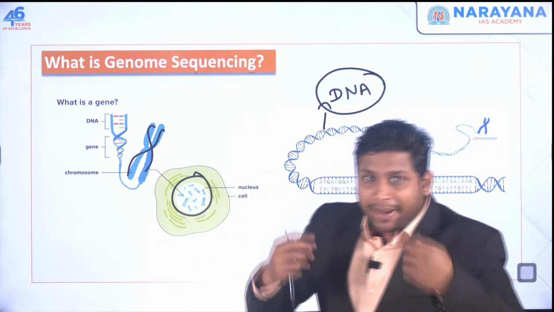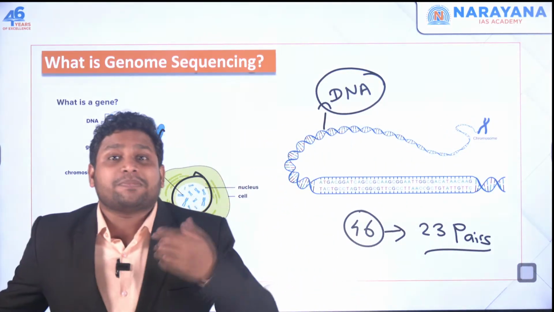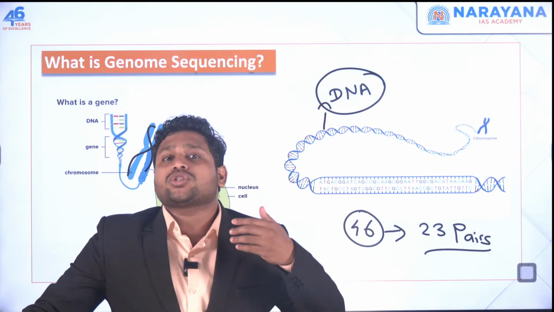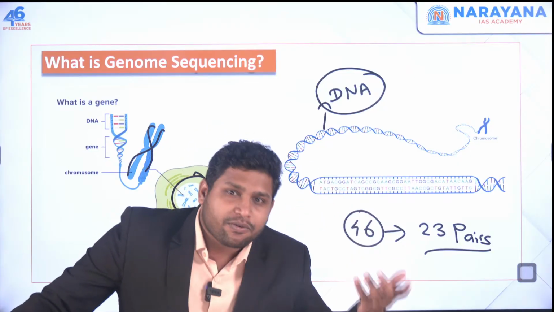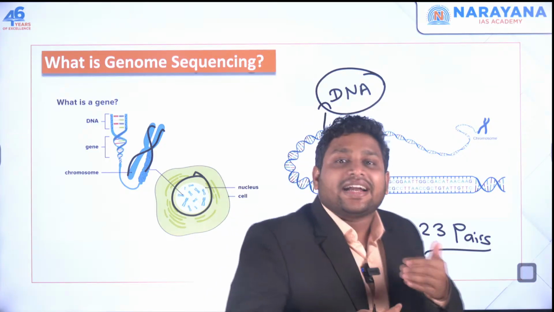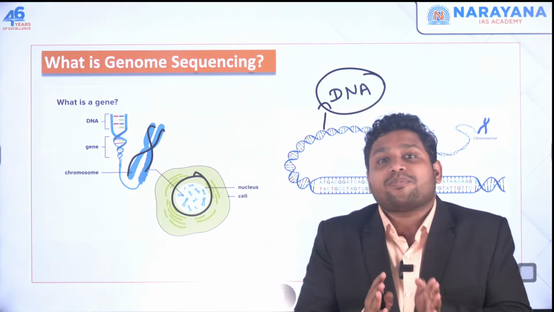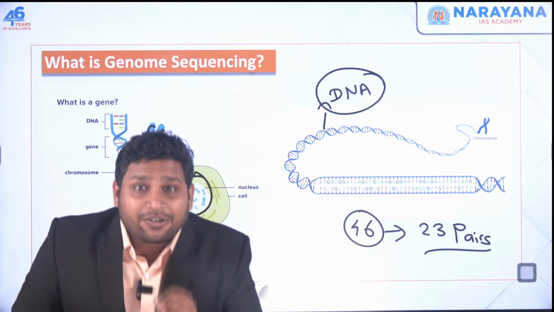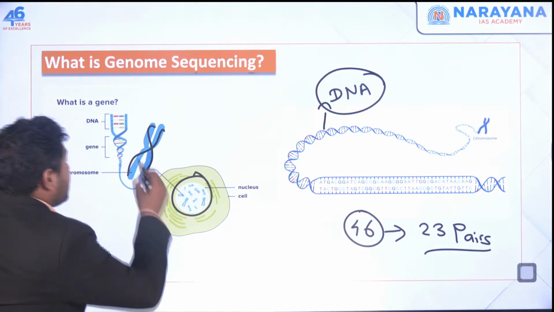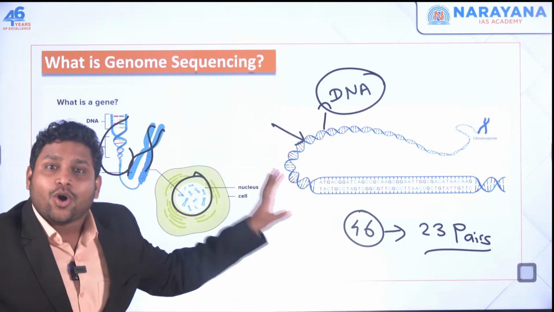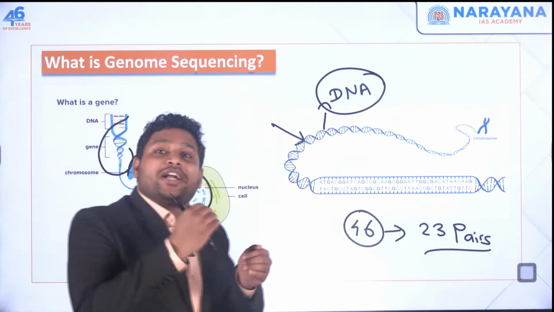Let's say the color of my eyes is black, the color of my hair is black, but there are some people whose hair color is, let's say, white or blue or whatever. Now, how is it decided by my body whether the color of my eyes or hair would be black or blue or whatever? That will be decided by these DNAs. When you look at this DNA, all this information is already stored.